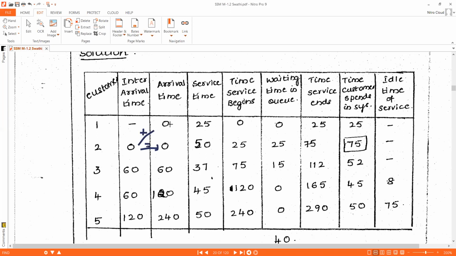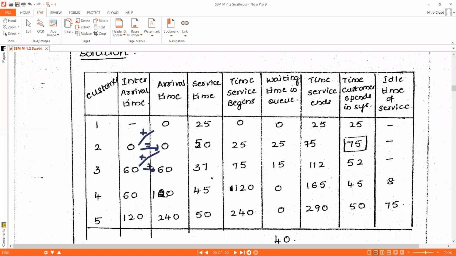Previous customer's arrival time is 0 plus present customer's interarrival time is 0, so 0 plus 0 is 0. Next customer arrival time we calculate using the previous customer's arrival time plus the present customer's interarrival time. Previous customer's arrival time is 0, present customer's interarrival time is 60. 0 plus 60, we get 60.